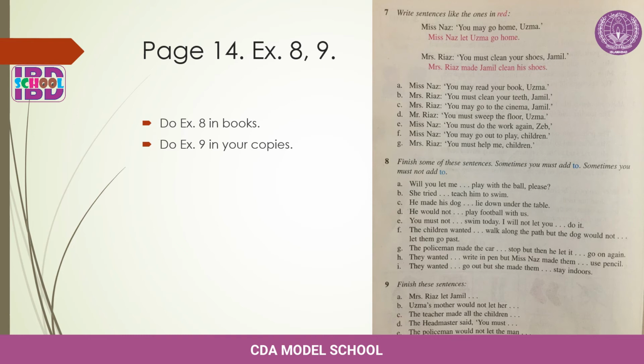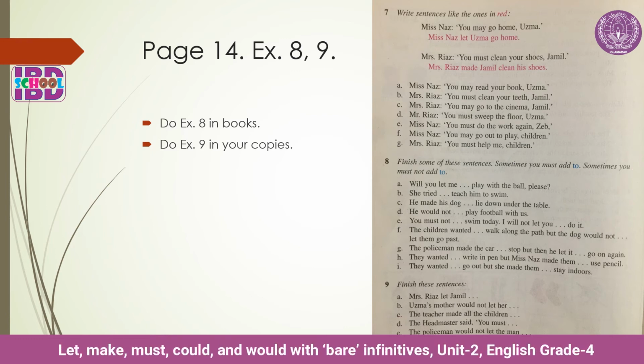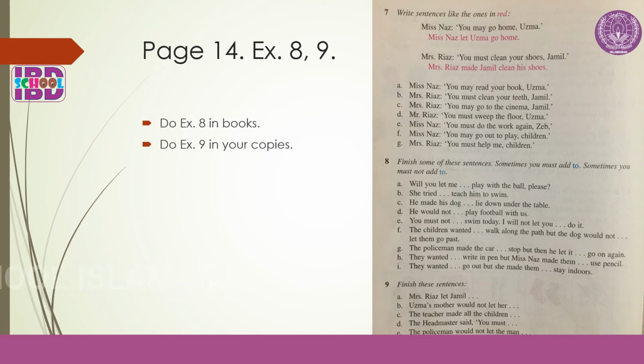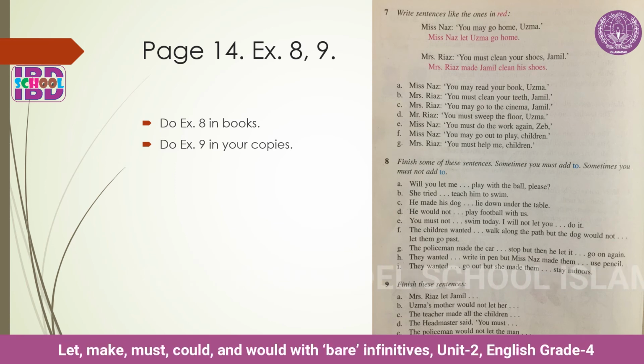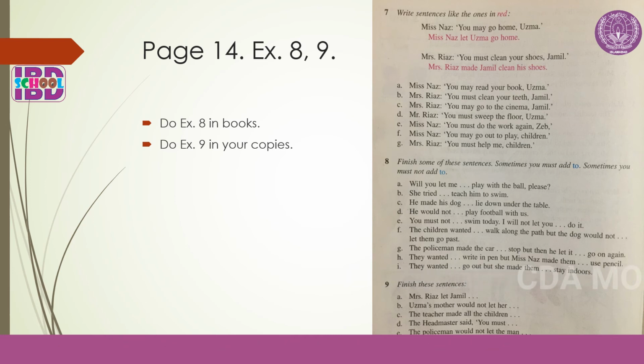F the children wanted to walk along the path but the dog would not let them go past. G the policeman made the car stop but then he let it go on again. H they wanted to write in pen but Miss Naz made them use pencil. I they wanted to go out but she made them stay indoors. Students, you can do this exercise in your books.